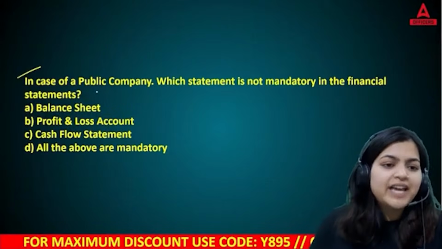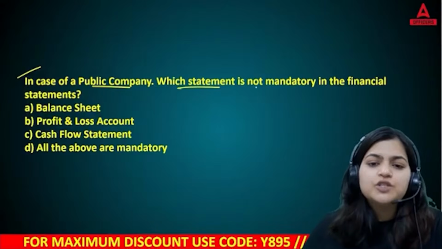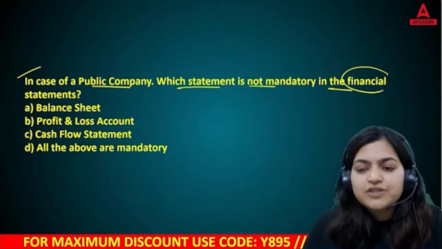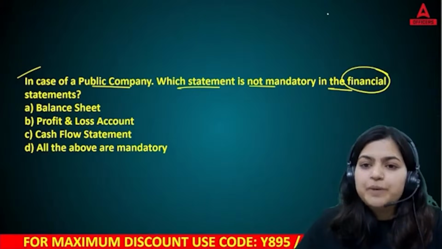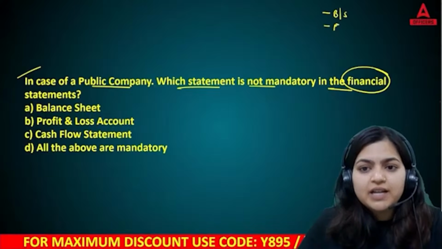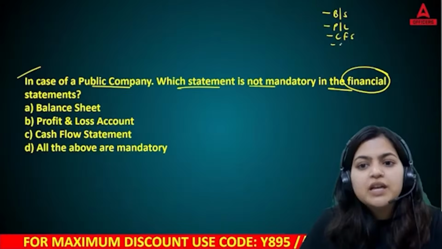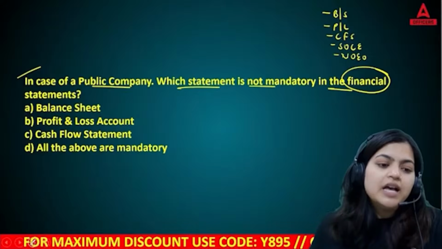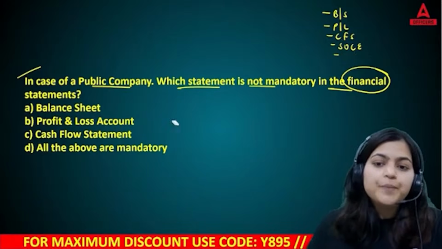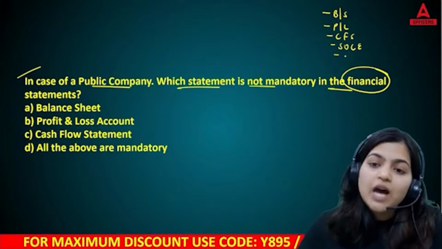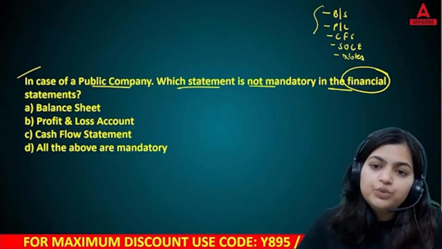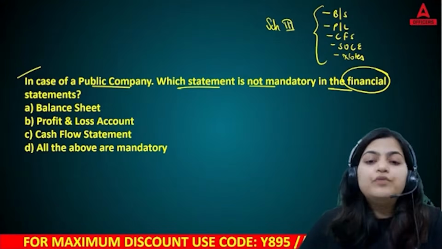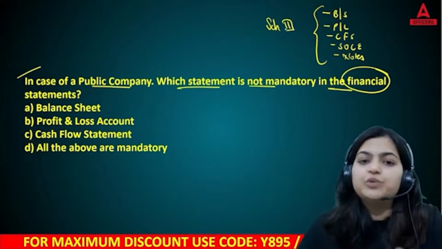First question on your screen. Let's read it together. In case of a public company, which statement is not mandatory in the financial statements? Okay. So if we talk about financial statements, under this we need to prepare balance sheet, P&L account, cash flow statement, statement of changes in equity, and explanatory notes. Yes, these are the 5 things that you need to make under financial statements. Now, while making these, you need to comply with Schedule 3 of the Companies Act.